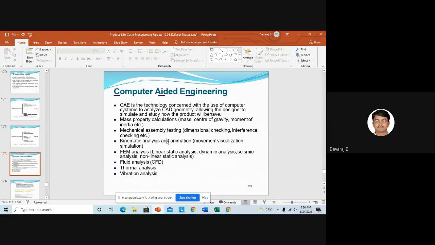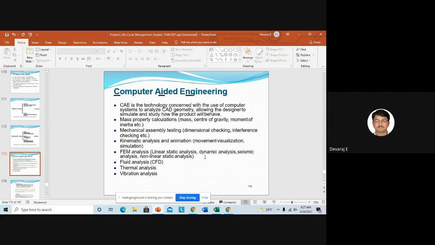Next, if you go for computer engineering, I told you number of times, computer engineering is nothing but doing the analysis. So you can see all the terms I mentioned here, like CFD, thermal analysis, vibration analysis. FEM, that is linear, static, dynamic, and seismic analysis, non-linear static analysis, fatigue, creep.